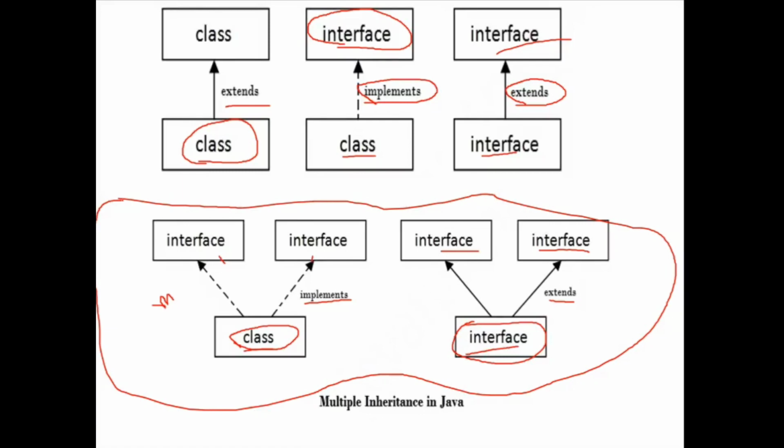Okay. If a class is inherited from an interface, you have to use implements. If one interface is inherited from another interface, you have to use extends. If one class is inherited from another class, you have to use the keyword extends.